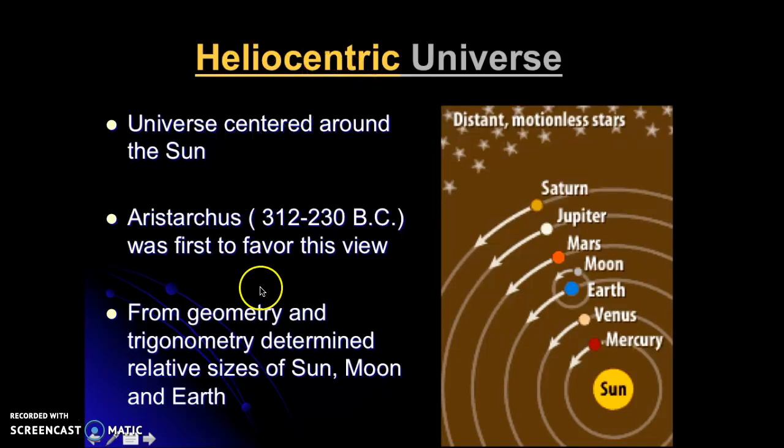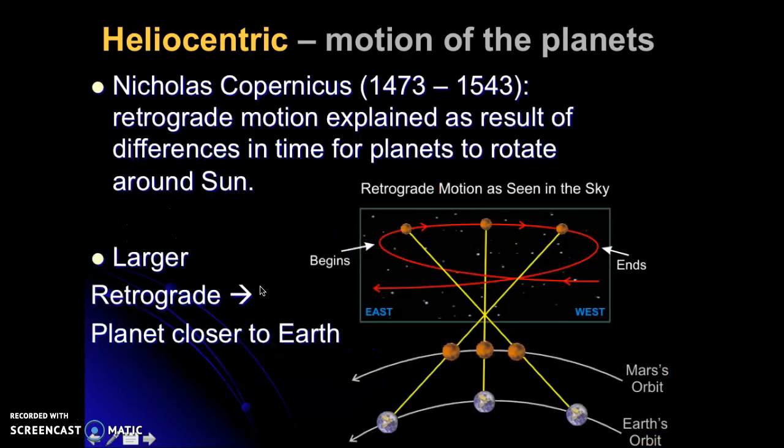And when this first came into view, it was really hard for people to adjust to this new idea. But it was when Copernicus said, oh, but with this new heliocentric idea, I can explain retrograde motion, that it really took hold. And that's how we are stuck with this now view that we're able to prove mathematically and viewing how the planets move through a heliocentric view. So Copernicus in the late 1400s said, okay, this westward motion or wandering of the planets can easily be explained by the fact of how our planet is orbiting around the sun.